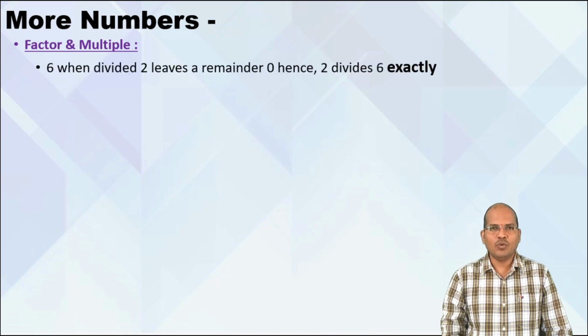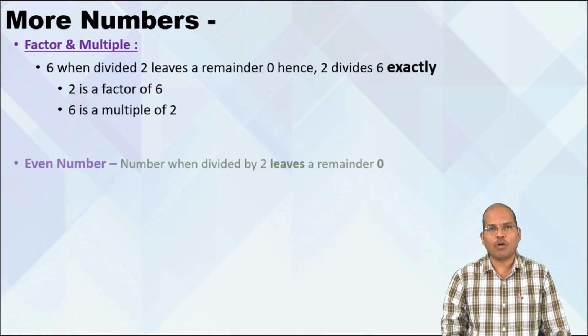Now going ahead, let us learn more about numbers. 6 when divided by 2 leaves a remainder 0. So we say that 2 divides 6 exactly. So in this example, we say 2 is a factor of 6 and we say 6 is a multiple of 2. So that's how we define the words factor and multiple. Let us not complicate it.